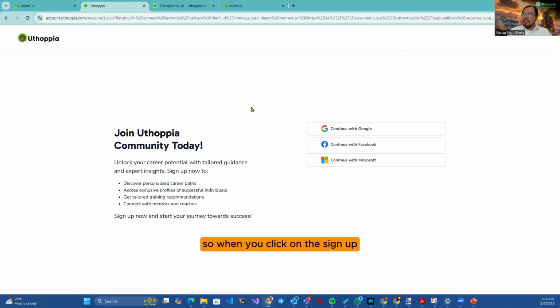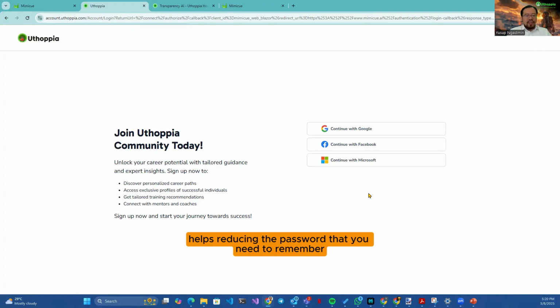When you click on sign up, you can sign up using 3 accounts, whether you want to sign up using Google, Facebook ID, or Microsoft account. We use social identity. We don't keep a password here. And that helps reduce the passwords that you need to remember.